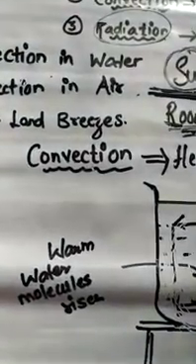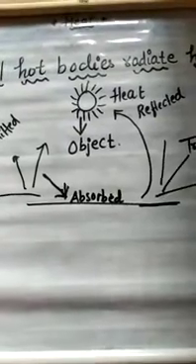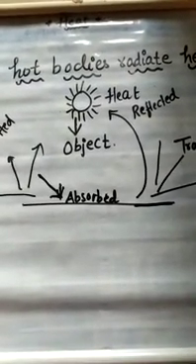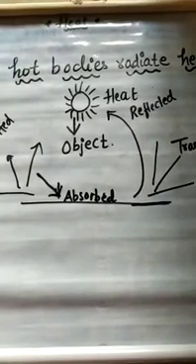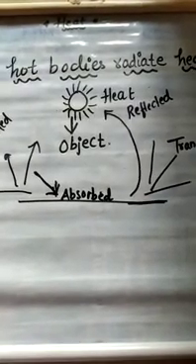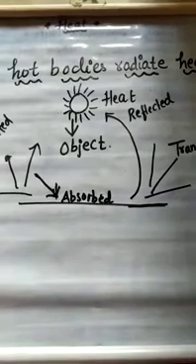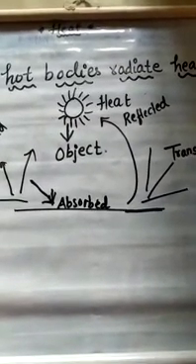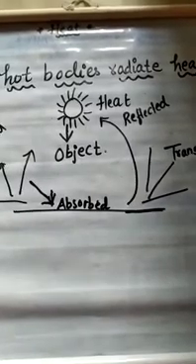Yes. So students, we have seen how hot bodies radiate heat. That is, all hot bodies radiate heat. We also radiate heat. Every object radiates heat in its surroundings.